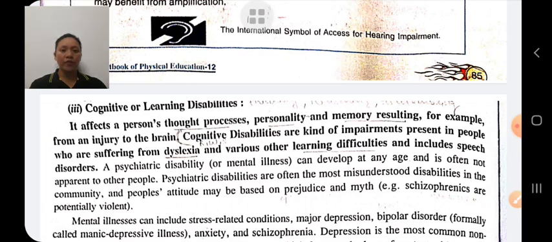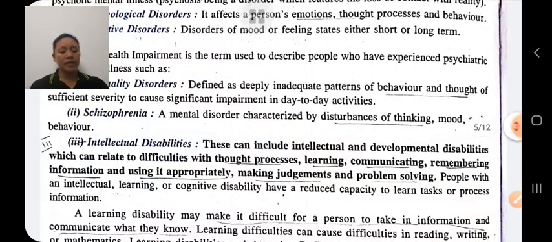Therefore, if the person is not able to store, process and produce information, he faces difficulty in reading, writing, speaking, etc. And intellectual disability: intellect does not work properly.